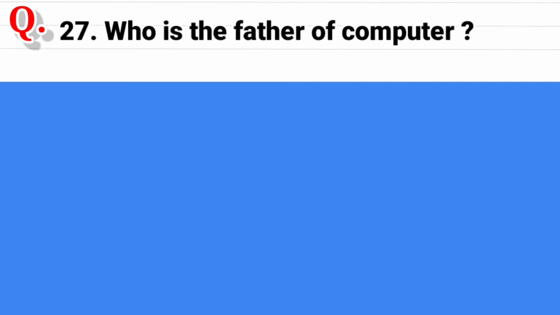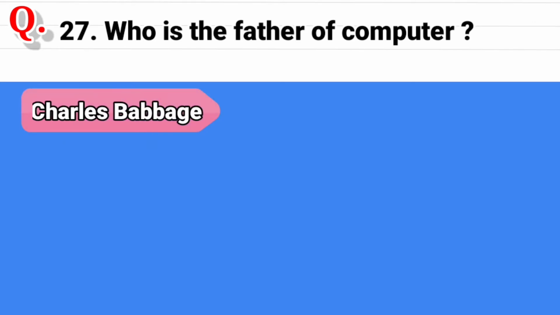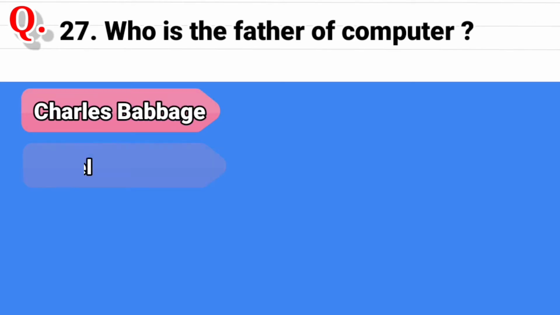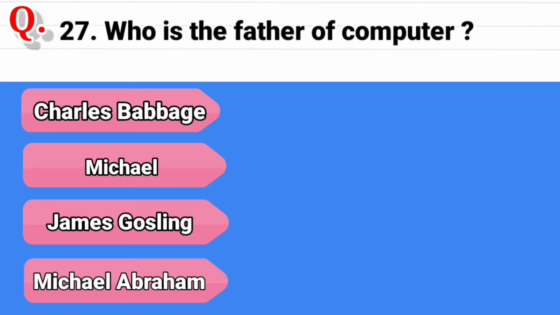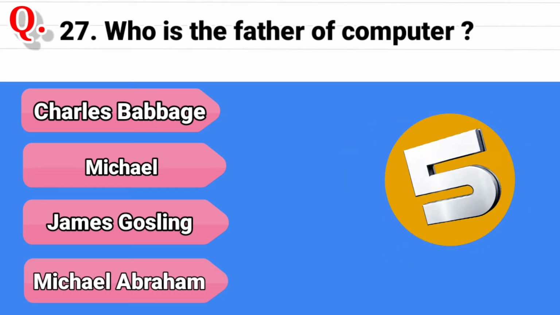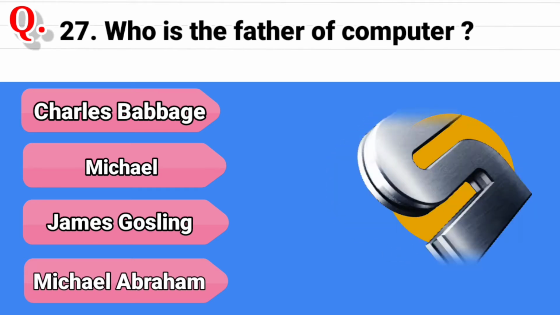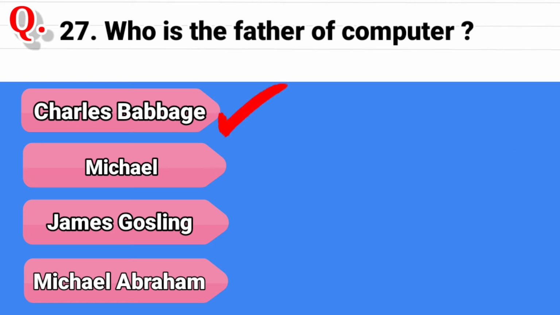Question 27. Who is the father of computer? And the options are, first option is Charles Babbage, second option is Michael, third option is James Gosselin, and the last option is Michael Abraham. And the correct answer is Charles Babbage.